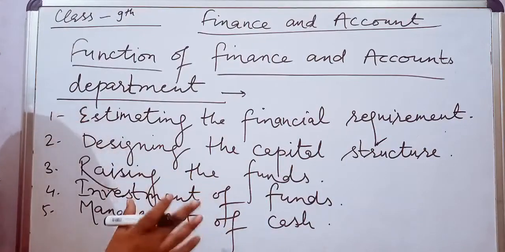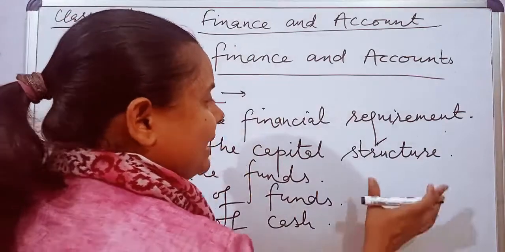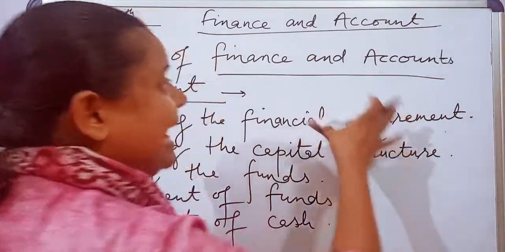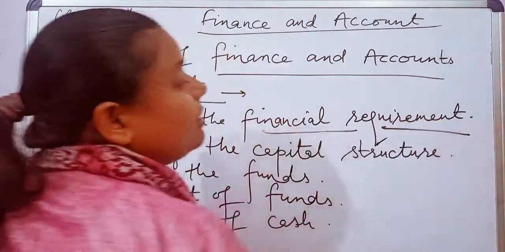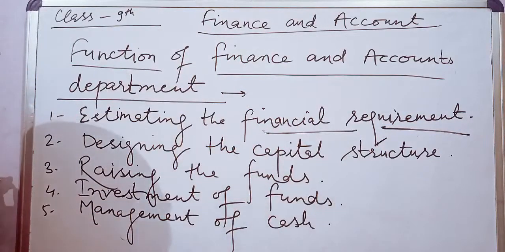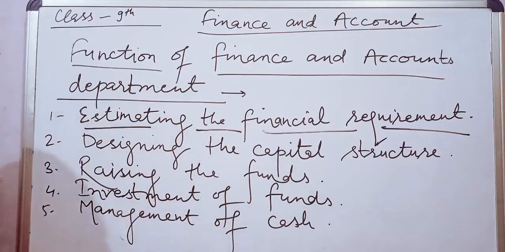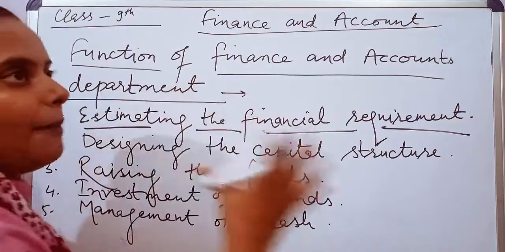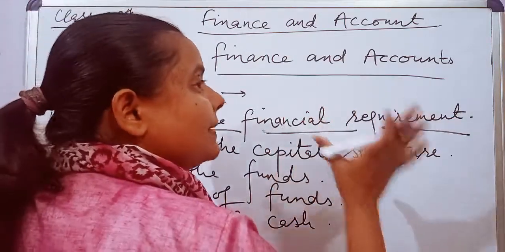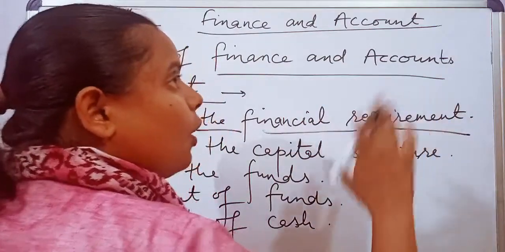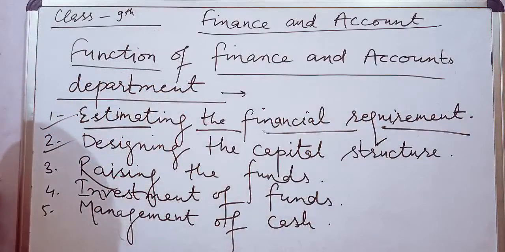The first thing the finance and accounts department does is make a proper estimate of how much financial requirement the business needs, how much is required to set up the business or to carry out any big or special project.